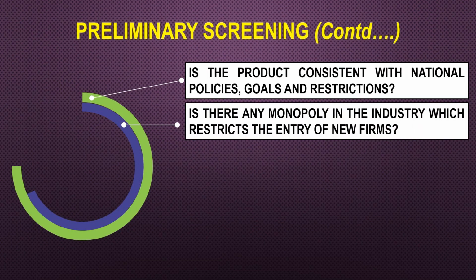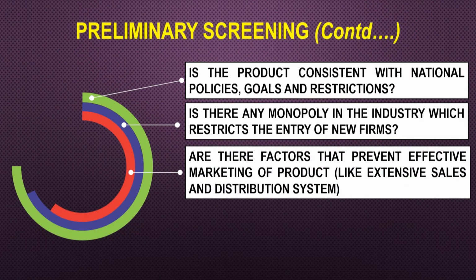Is there any monopoly in the industry which restricts the supply entry of the new firms? Sometimes we have a lot of people who are already well established, large scale companies, multinational companies who are already established and they have a monopoly. So, it would be better not to go into that product. Then, are there factors that prevent the effective marketing of the products? Sometimes you need a very extensive sales and distribution system, which you being a first generation entrepreneur with very limited resources may not be able to perform. So, that again is a factor you have to see.